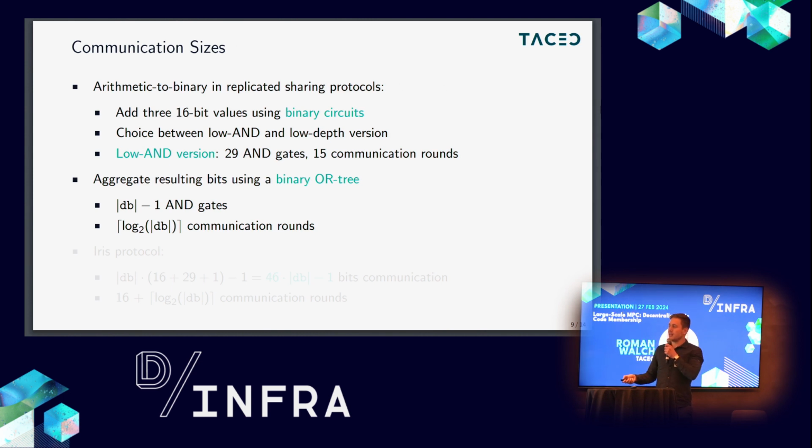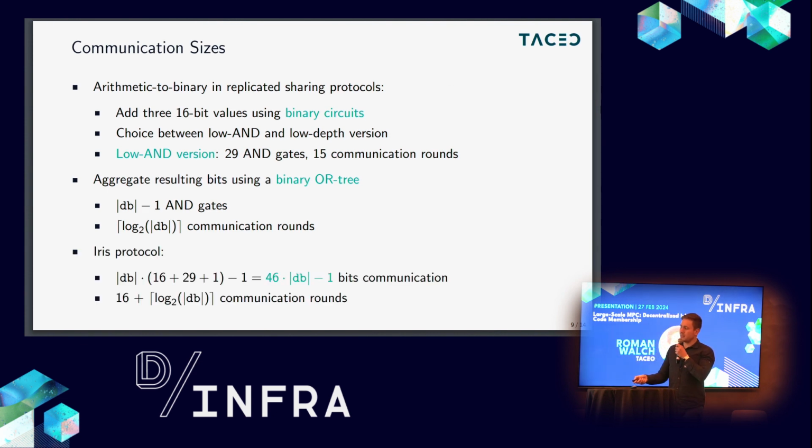And if we perform this in a binary tree, the number of communication rounds is logarithmic in the database size. So overall, for the whole iris protocol, including the 16 bits of communication for the dot product, we have 46 bits of communication per database entry, which is very low. And the communication rounds are 16 plus the logarithm of the database size.